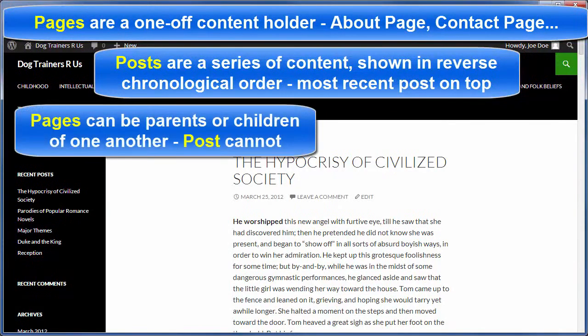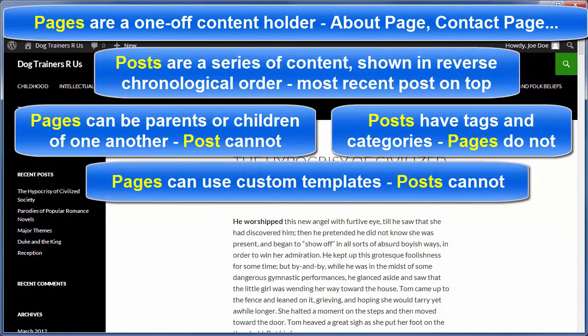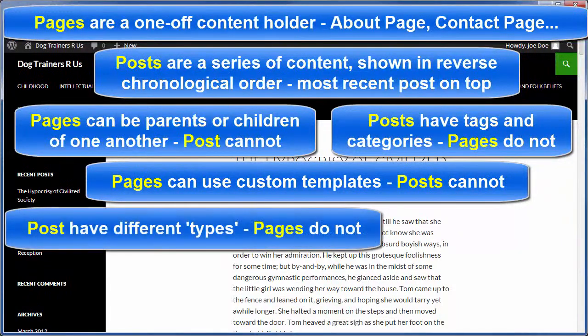And pages can be parents or children of one another, but posts cannot. Posts, however, have tags and categories, but pages do not. And by default, you can use custom page templates, but you can't with posts. Posts have different post types, static, video, audio, depending upon the theme that you're using, and pages do not.